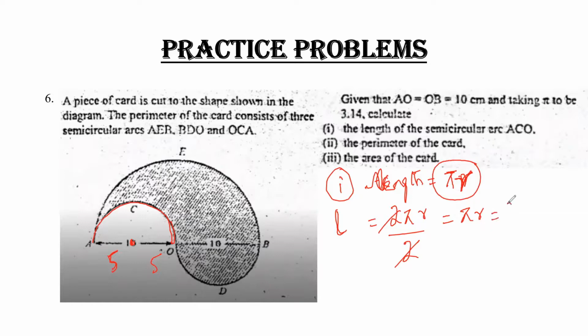So the value of pi is 3.142 and the value of r for this semicircle is 5. If I multiply, I'll get my answer, which is 15.71 centimeter. Clear? This is your part 1.